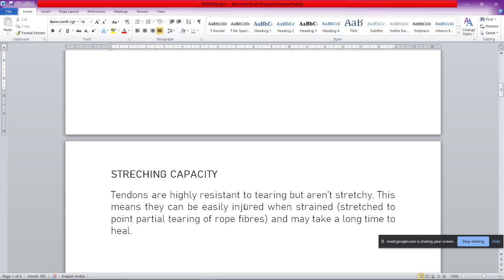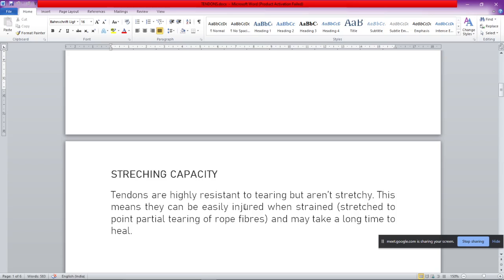Now, as the tendons get injured in some sports activity or your running activity, they may take a long time to heal. So that's why whenever our tendons get injured, they take longer times to heal up as compared to muscle or cartilage or ligament. Ligaments again take a long time to heal. Still, here as we are concerned with the tendons, they are taking longer times to heal as compared to the muscles.